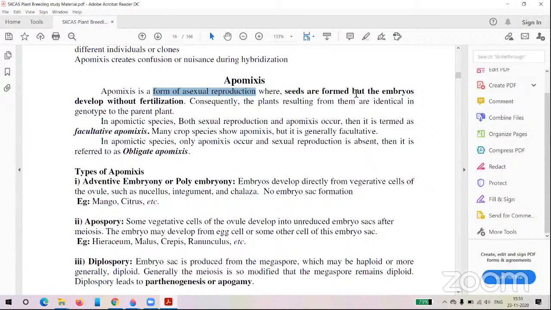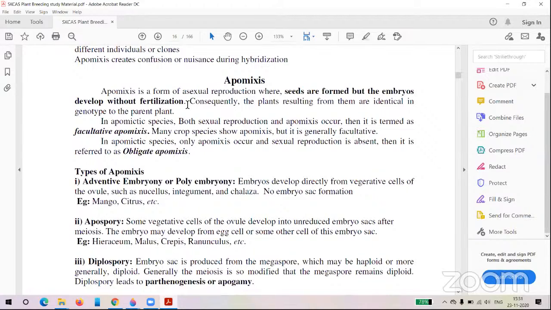Asexual means it is propagated by the asexual parts of the plant, or sometimes the sexual part. But in apomixis, you can see the seed formed, with the embryo developed without fertilization.